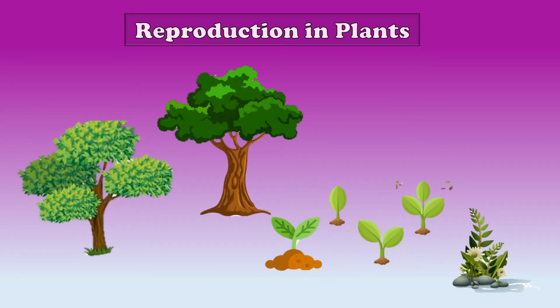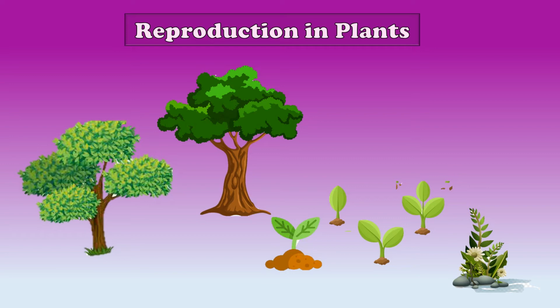Okay, and they make their own food with the process of photosynthesis. They breathe. Yes, they take in carbon dioxide and they breathe out oxygen. They need carbon dioxide, sunlight, nutrients from soil, and water to make their food. Yes, because plants grow in size and shape, they are living beings.